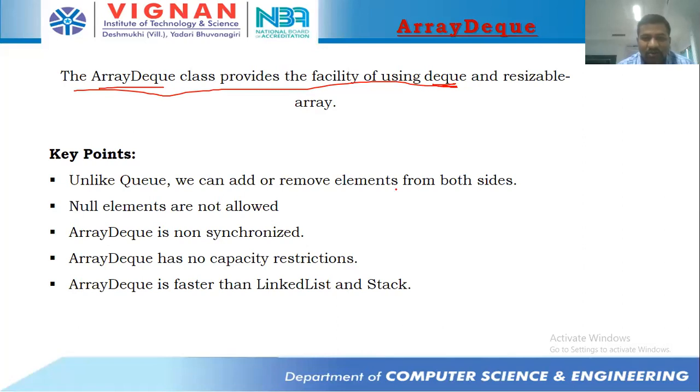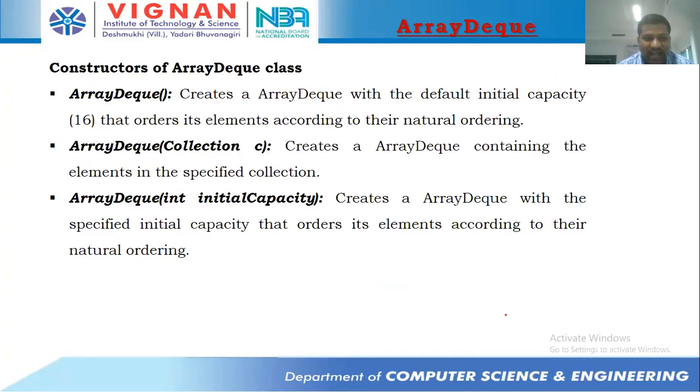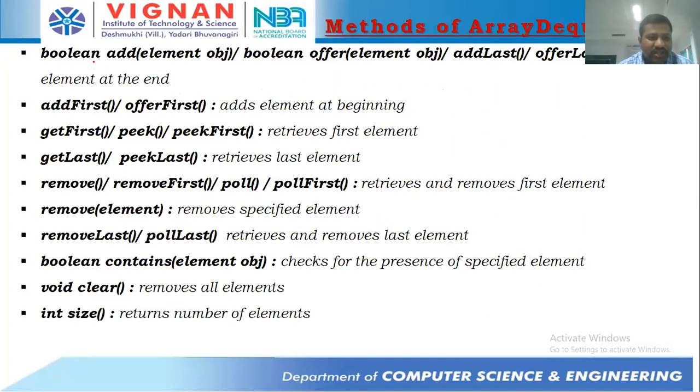Unlike a queue, we can add or remove elements from both sides. Null elements are not allowed. DQ is non-synchronized, and there is no capacity restriction. It is faster than linked list and stack. We have a set of functions: add first and add last. If you simply use add, the element will be added at the end, that means the rear end, and add first will add at the beginning, that means the front end.